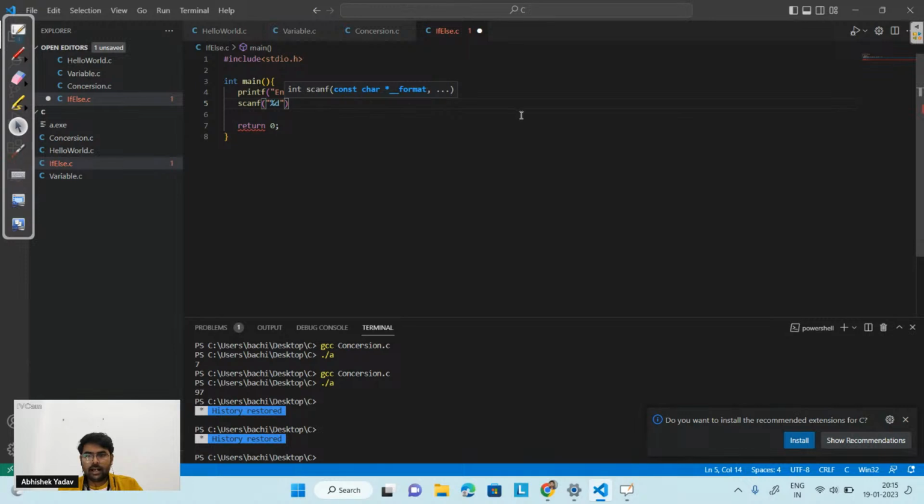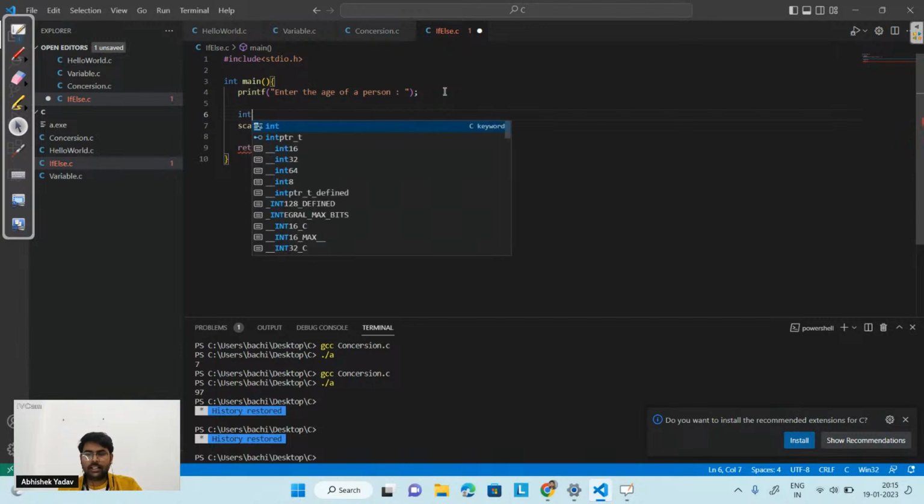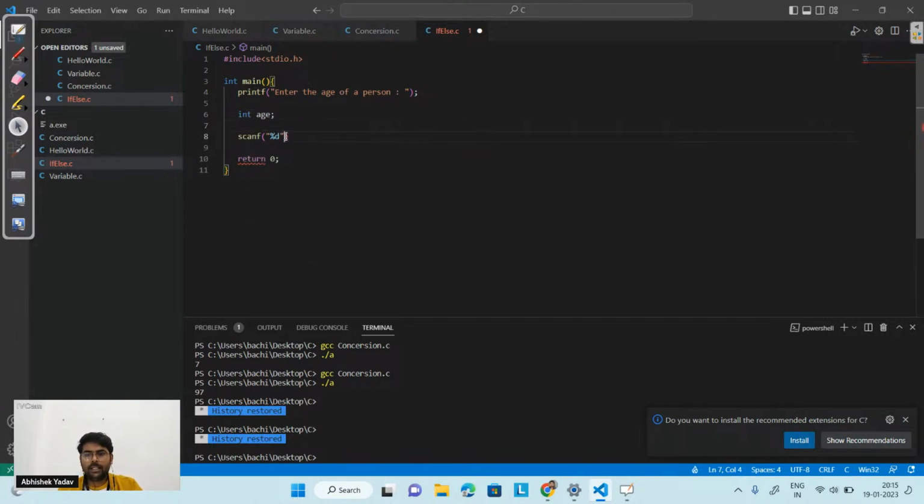After that, I have to store the value somewhere. So I will first create a variable, int age. After that, I will say, please store the value inside age. And in order to store the value inside age, I am using the AND operator, the & symbol, and age here. You will have a lot of questions, so let's discuss this syntax first.